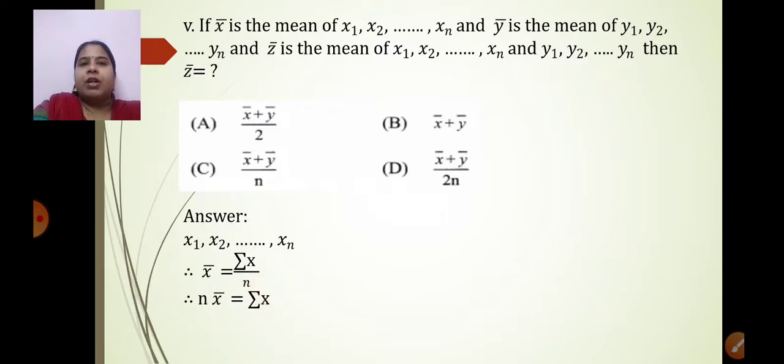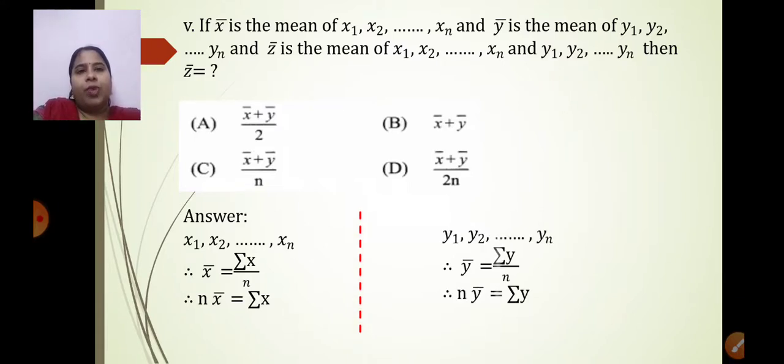Exactly the same way the second part: y bar is equal to y1 plus y2 till yn upon n, so n into y bar is equal to summation of y. Cross multiply it, n into y bar is equal to summation of y. So this way I have got summation of x and summation of y.